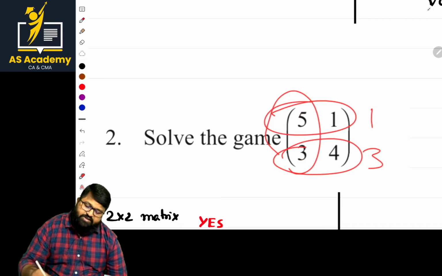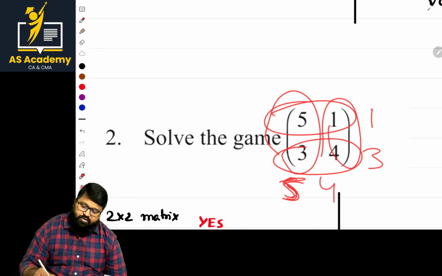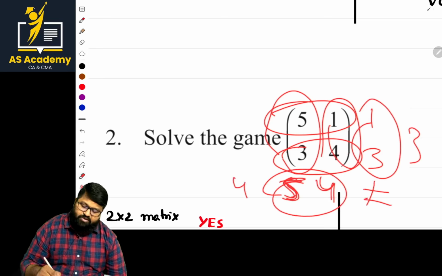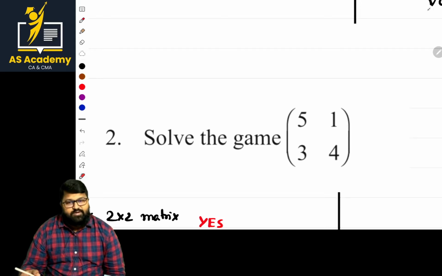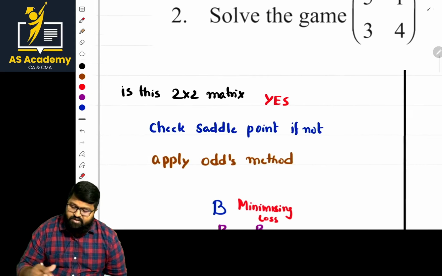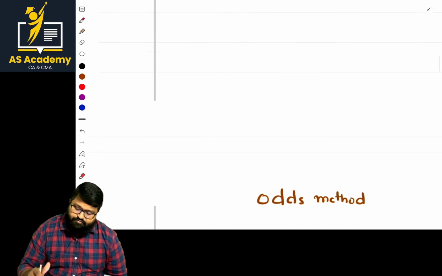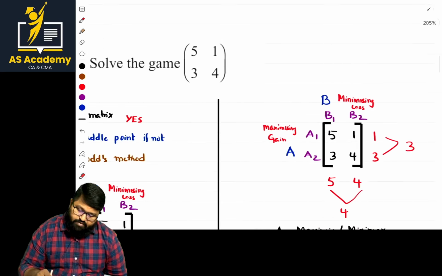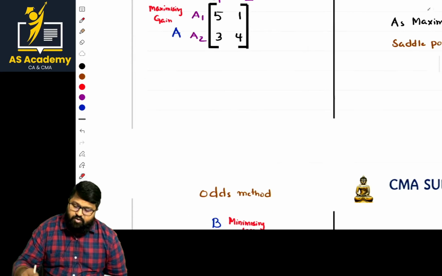In this case, the highest value is 5. In this case, the highest value is 4. Of these two, what is highest? 3. Of these two, what is lowest? 4. Minimax is not equal to maximin. Then what should we do, sir? We have to go for the odds method. Same thing is checked there. See what he has done now. That's not equal. We have to go to the odds matrix.